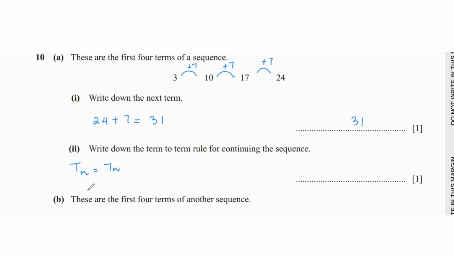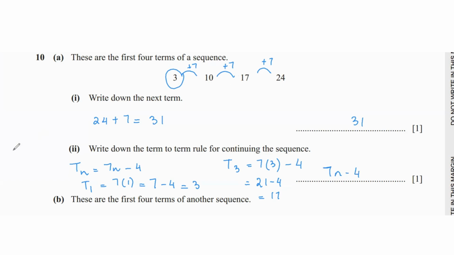7n. Now, if we use positive 7n as the nth term, let's see what the first term is going to be. So 7 times 1, which is 7. The first term in the sequence is 3, and what we have is 7. So in order to turn 7 into 3, we will subtract 4 from the nth term, which gives us 3. Now let's see if 7n minus 4 gives us the same number as the third term in the sequence. So that's 21 minus 4, and that is 17, which is correct. Hence, the nth term is 7n minus 4.